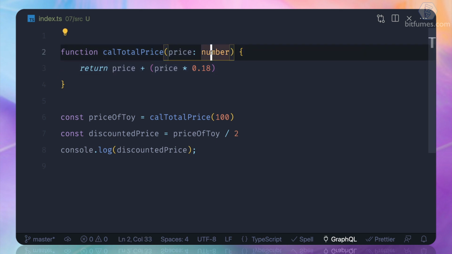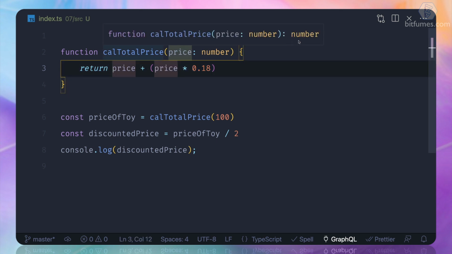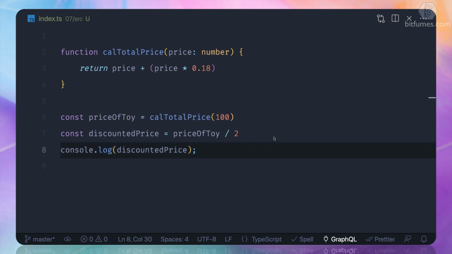Since we are passing a number and doing a mathematical expression, obviously it must return a number, so the output is number. And that's why when we calculate the price, the priceOfToy variable will become a number. Now let me do one amazing thing here.